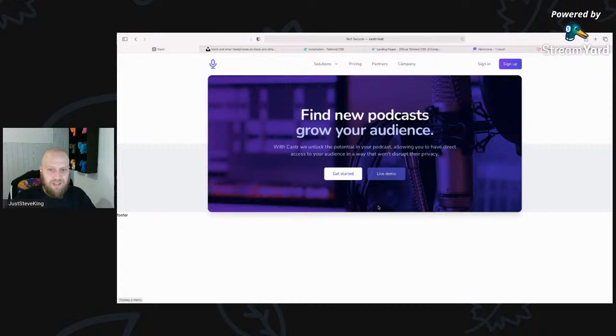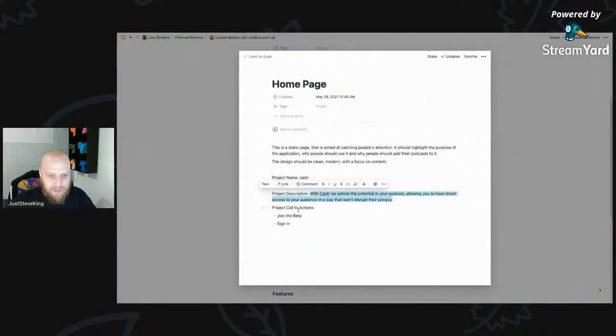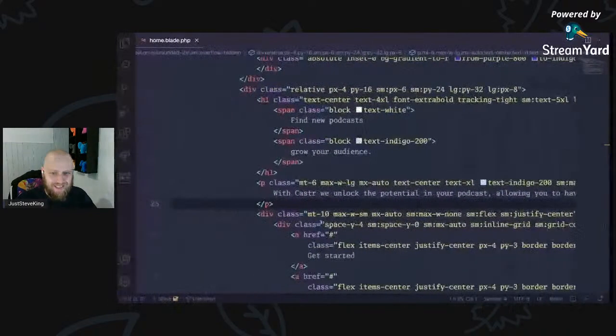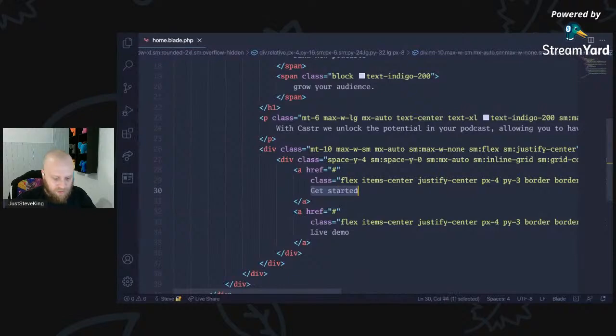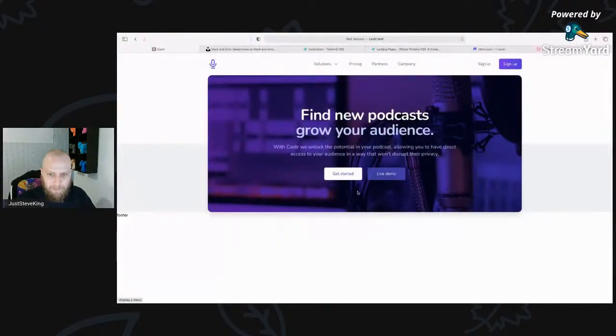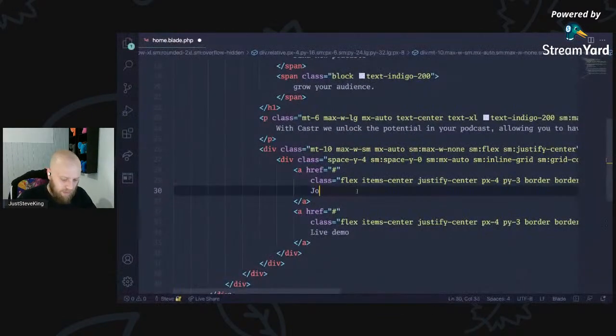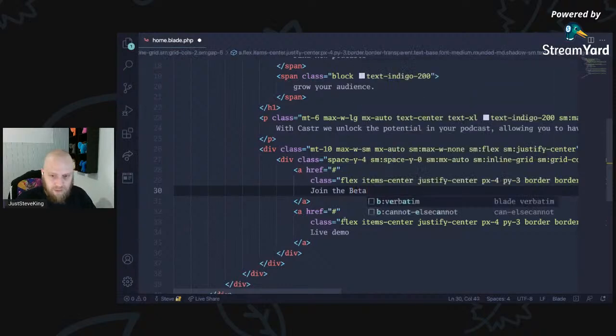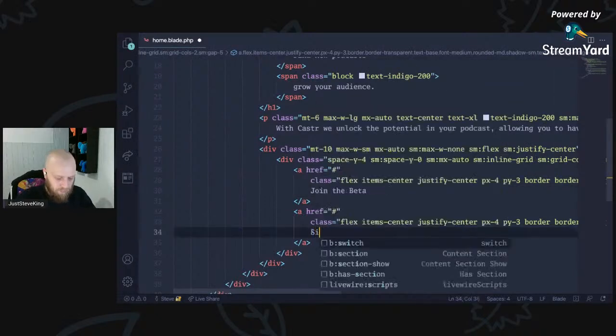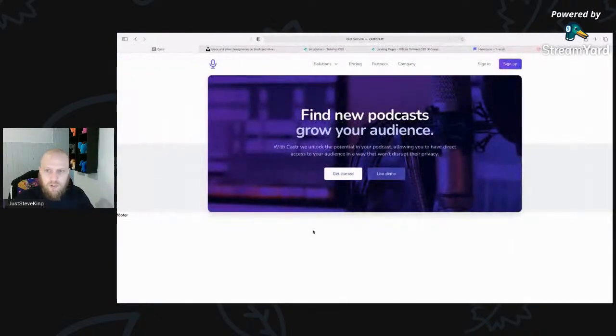And then we've got two buttons here. We're going to get started in live demo. So what we want those to be is join the beta and sign in. What colors are these? We want join the beta to stand out, right? So join the beta and then sign in. Bam, there we go. Join the beta and sign in.